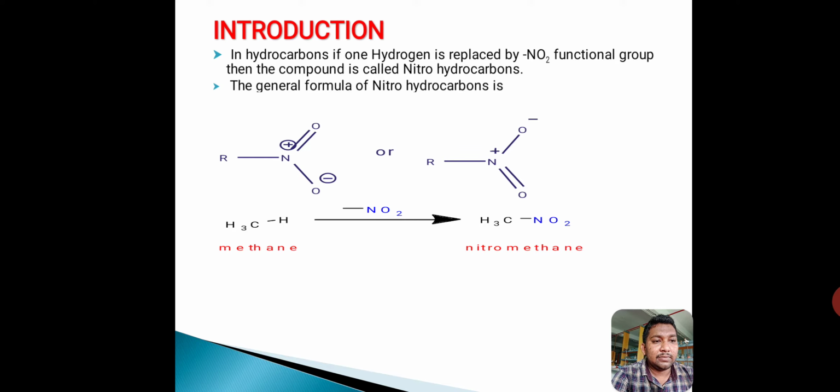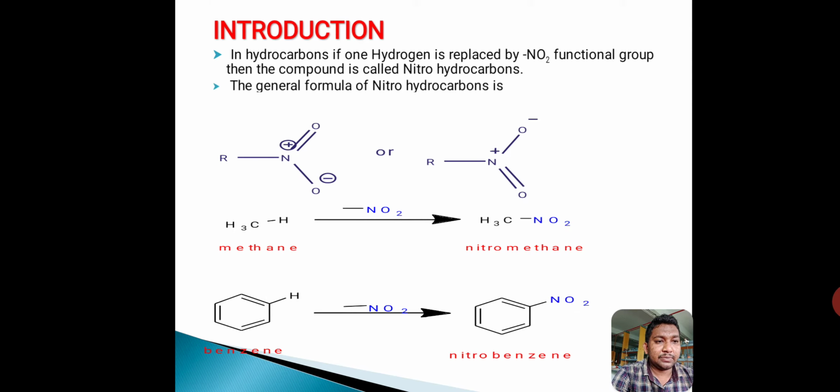And if R is an aryl group, such type of nitrohydrocarbons are called as aromatic nitrohydrocarbons. In benzene, the hydrogen atom is replaced by NO2 group.